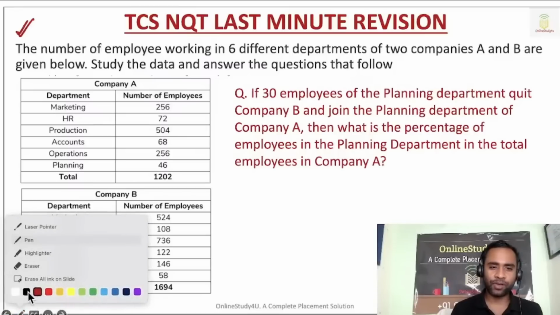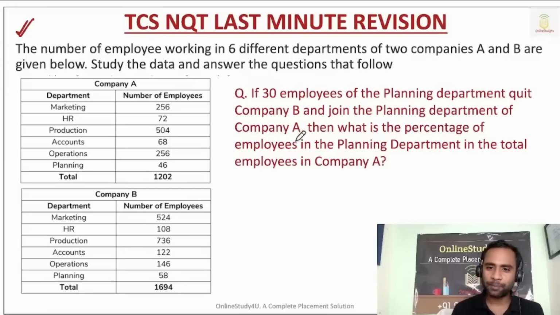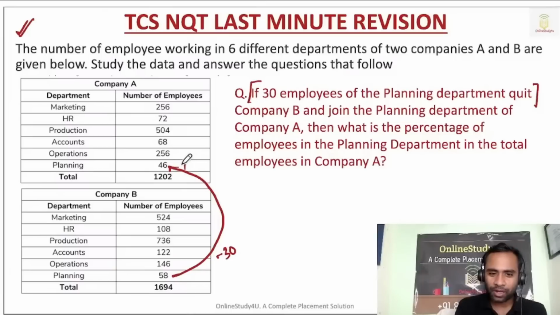Okay. So the time is over and now we will try to understand. What is happening if 30 employees of the planning department quit company B? So 30 employees are going into company A, right? That means the total number in the planning department in A will be 76. And the total will be 1202 plus 30, which is 1232. So now the total is 1232 and in the planning department now it is 76.